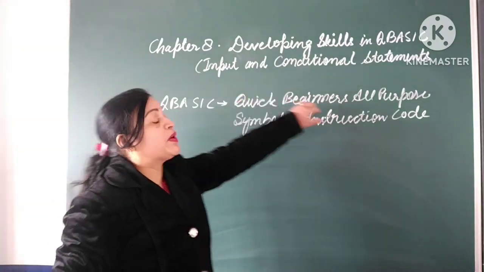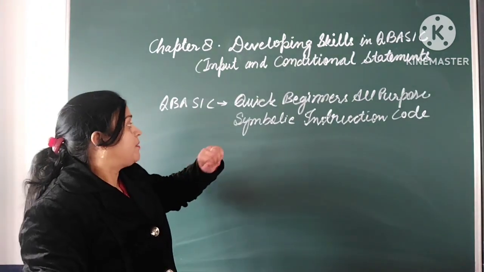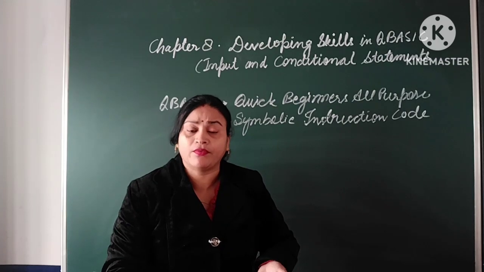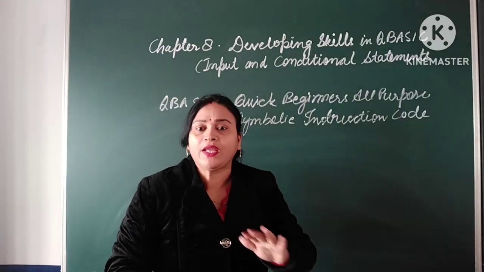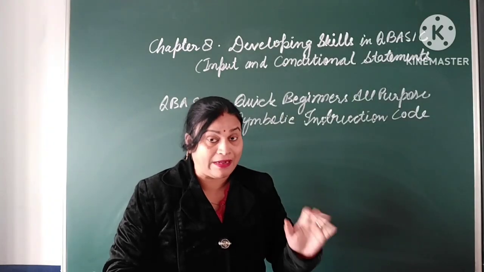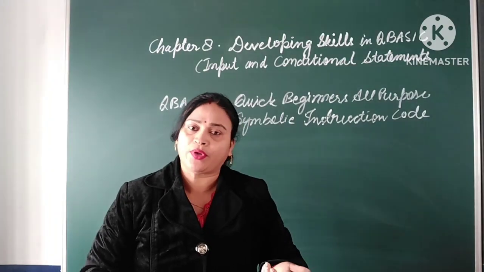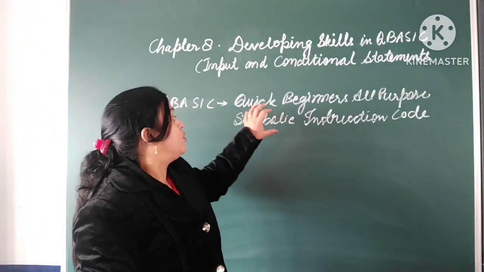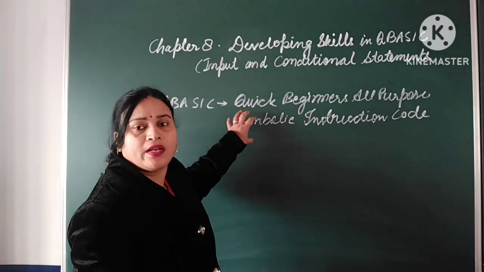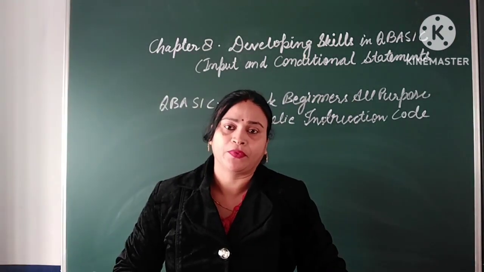The name Quick Beginners All-Purpose Symbolic Instruction Code means a beginner can learn it very easily and quickly. Why? Because it is very easy to learn. It's user friendly, and you can write the codes in capital letters or small letters. Okay? Next, who developed this language? Bill Gates and Paul Allen developed this QBasic in 1975.